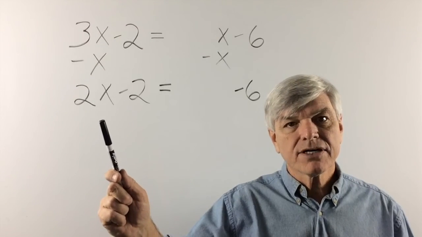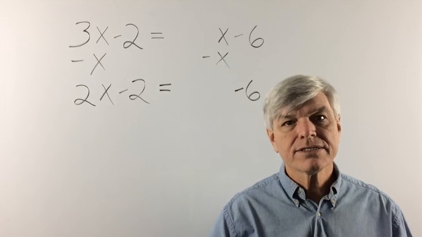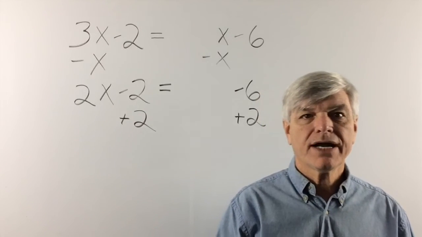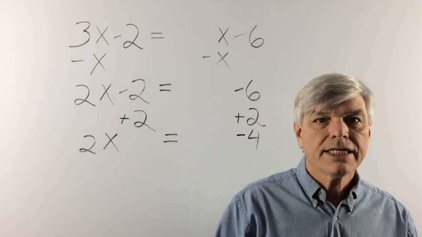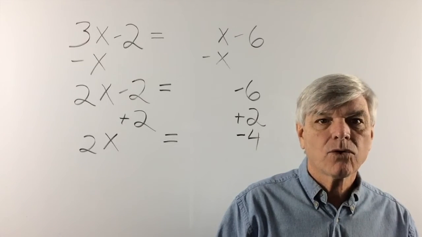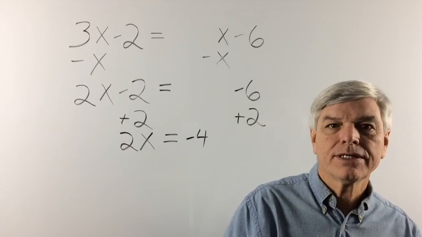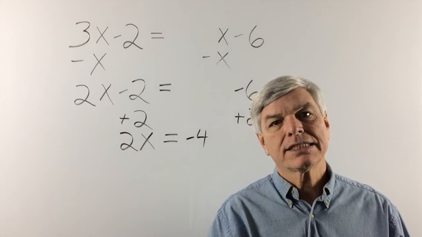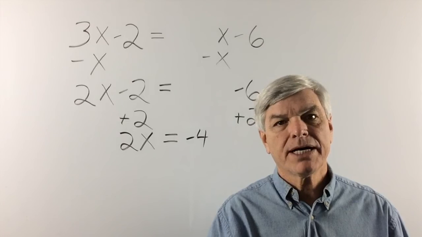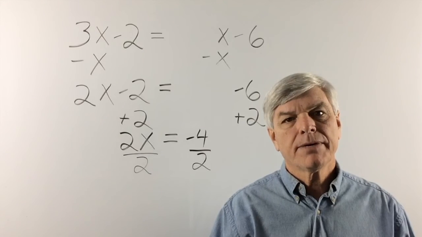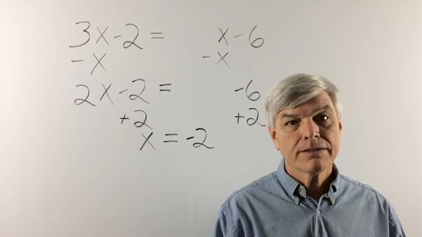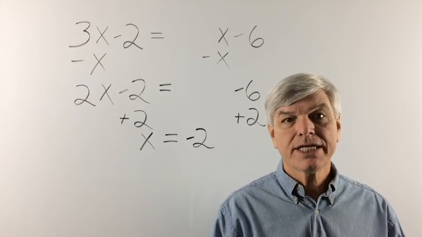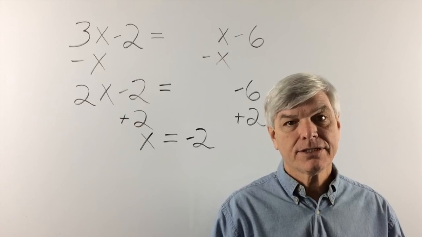Let's isolate the variable by eliminating the units. And let me move out of the way a little bit, and we're going to move everything down. And let's move that 2x and -4 in a little bit closer. Good. And x has a coefficient of 2, so let's divide by 2. 2 divided by 2 is 1. -4 divided by 2 is -2. X equals -2, and that is our answer.